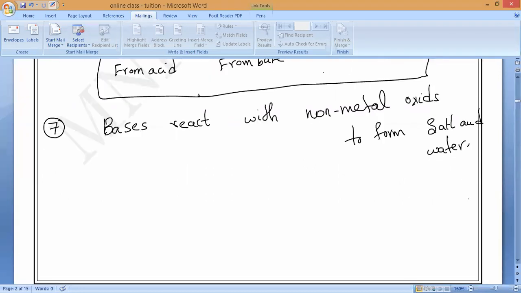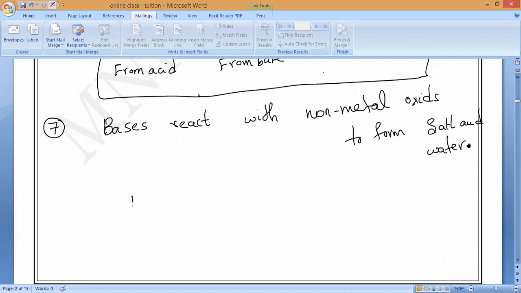Now, any example, Arvind, Nitinath? Any example? Just take any base. What is a well-known base? This we have already studied from lower class, sodium hydroxide. From the last chapter, we have studied one best example. Can you say?